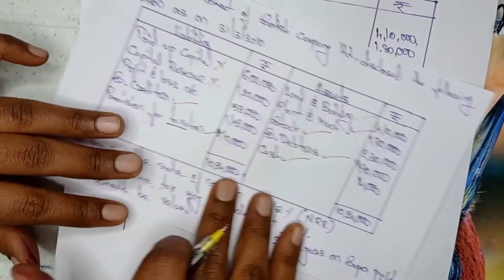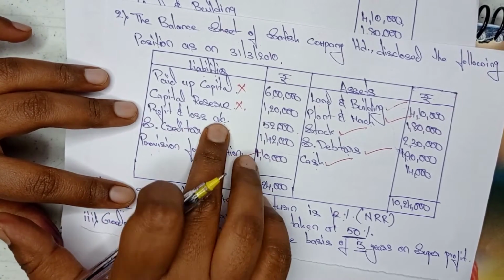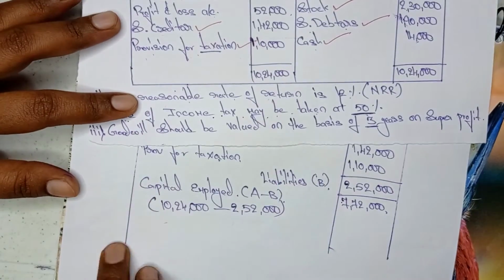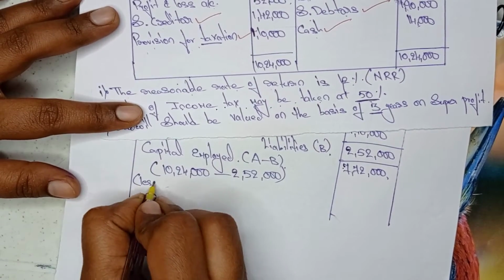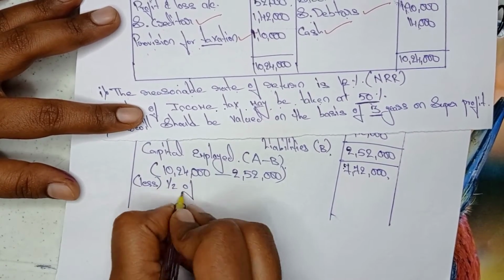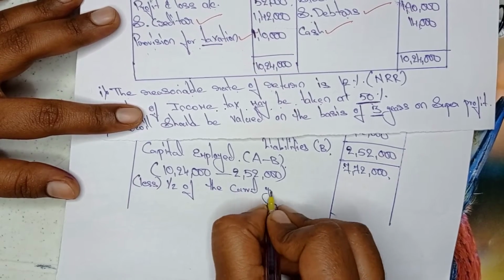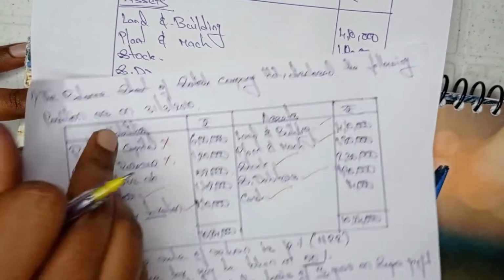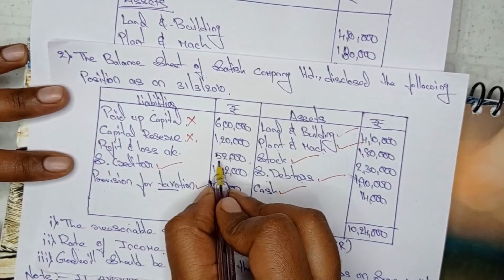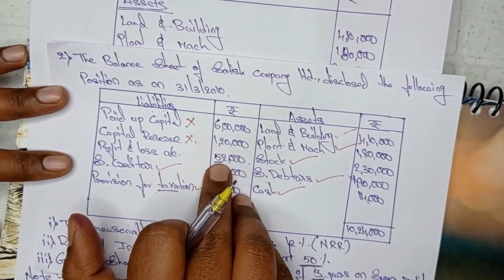If at all in the balance sheet profit and loss account is given, at that time we need to add the extra step. I said you, what is that extra step? Less half of the current year profit. Actually, what is the current year profit? Profit and loss account, this 52,000 is there, no? Actually, this is current year profit.